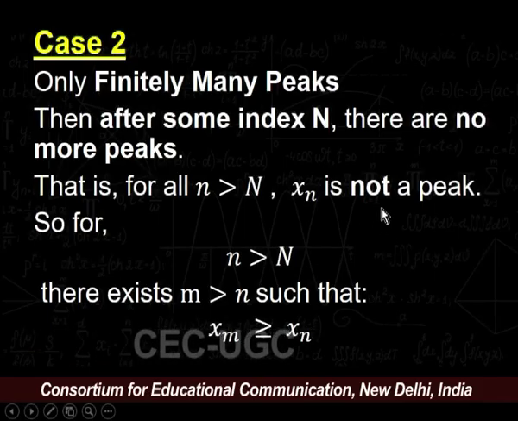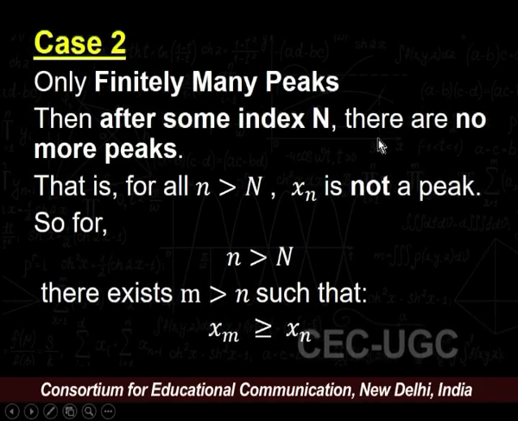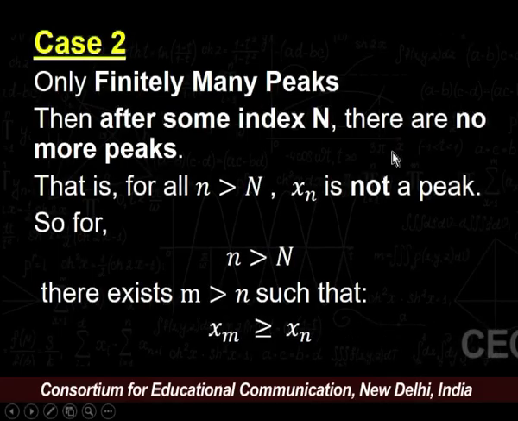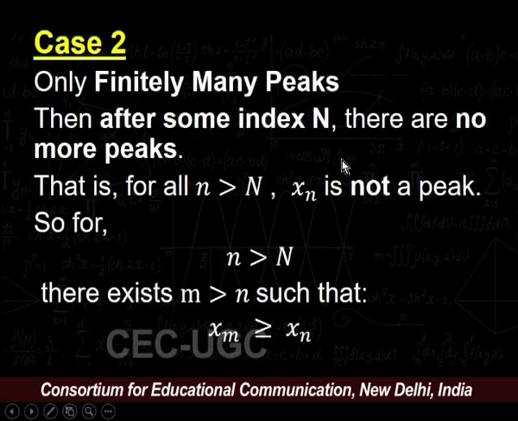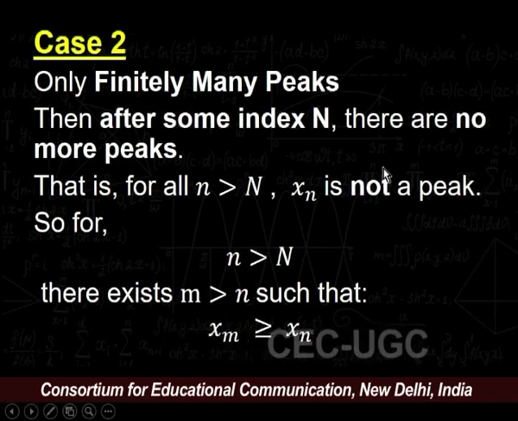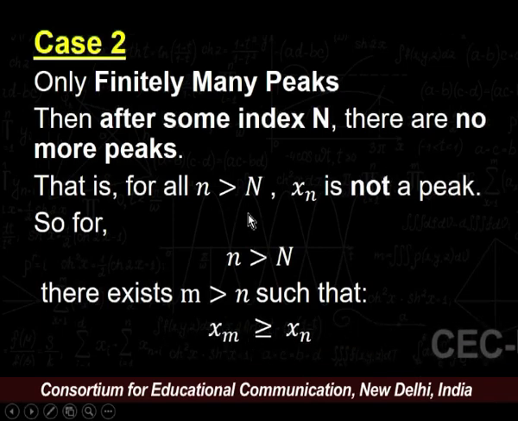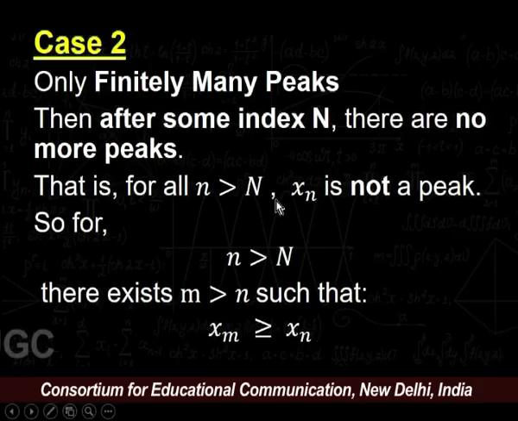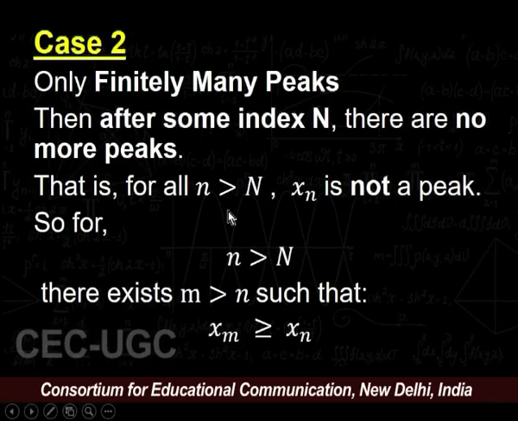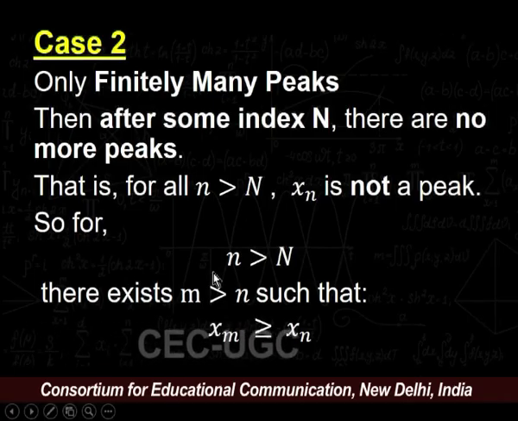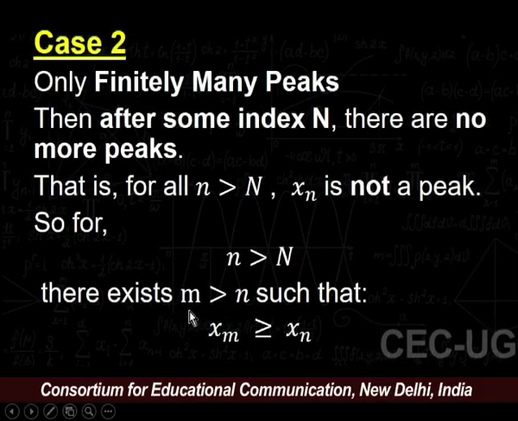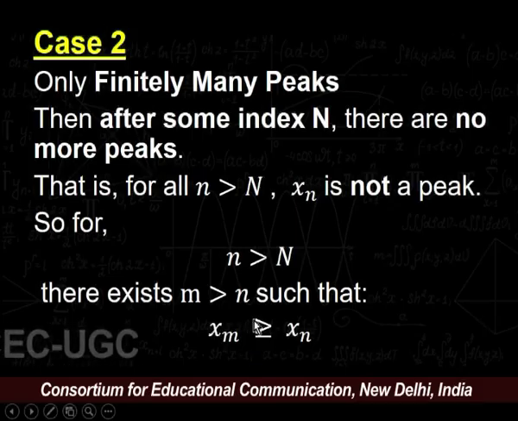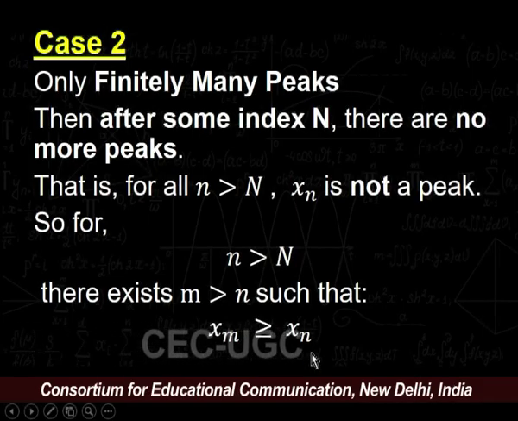Case 2: when we have only finitely many peaks. Then after some index N, there are no more peaks. That is, for all n greater than capital N, where N is a natural number, xn is not a peak. So there must exist m greater than n such that xm is greater than or equal to xn.